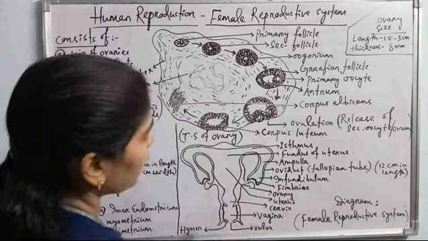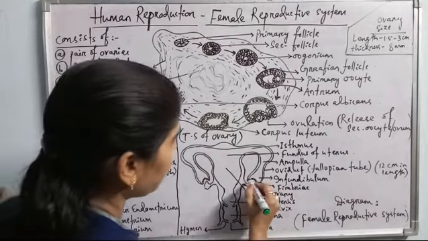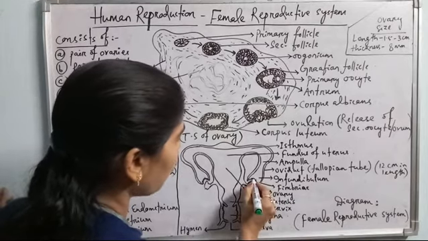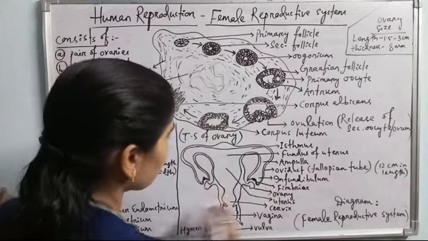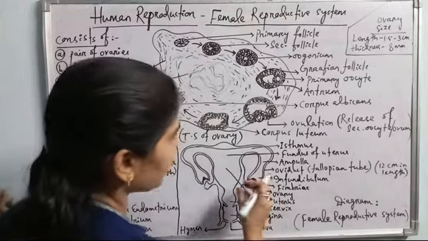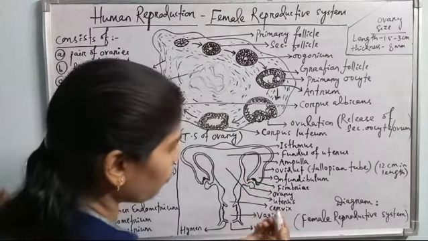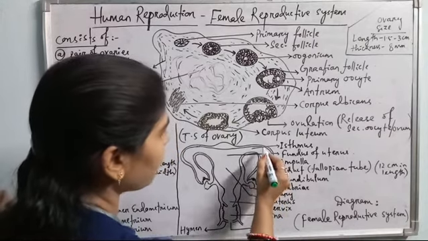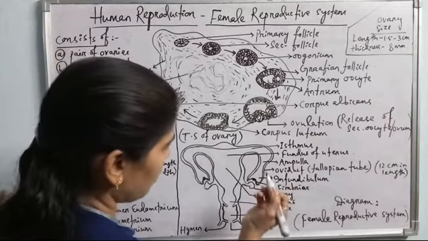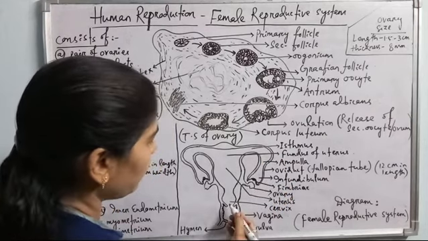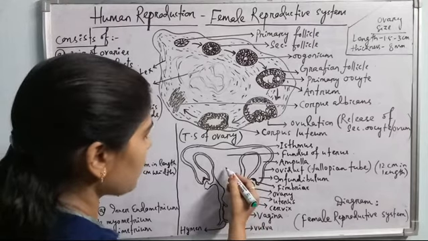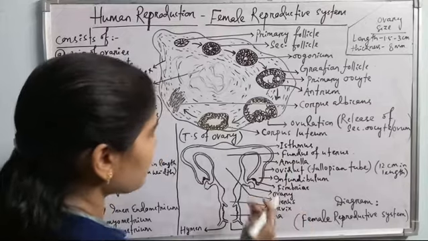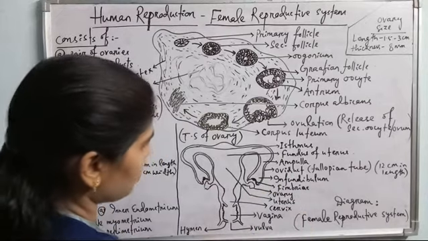This infundibulum contains fimbriae. Fimbriae are the finger-like projections, and in the center of the fimbriae, there is a pore present called ostium. This ostium collects the ovum from the ovary during ovulation. Then the ovum moves through the ampulla and it remains in the ampullary isthmic junction. And the sperms enter through vagina and they reach the uterus, and in the ampullary isthmic junction of the oviduct only fertilization occurs. So this is all about the female reproductive system structures.